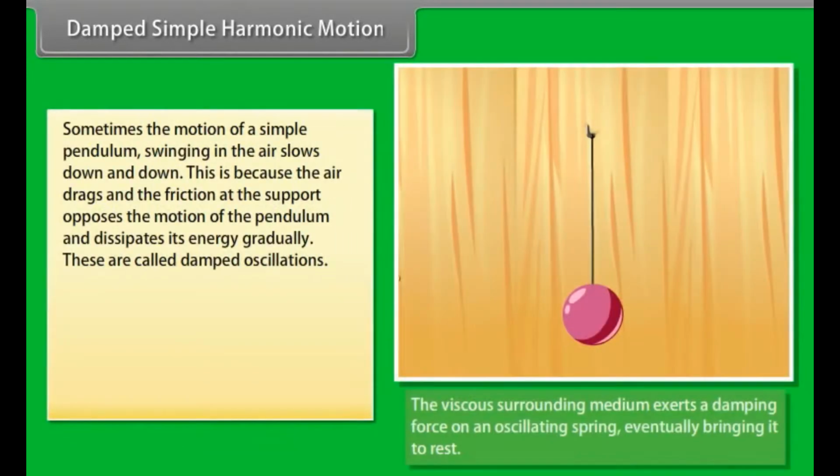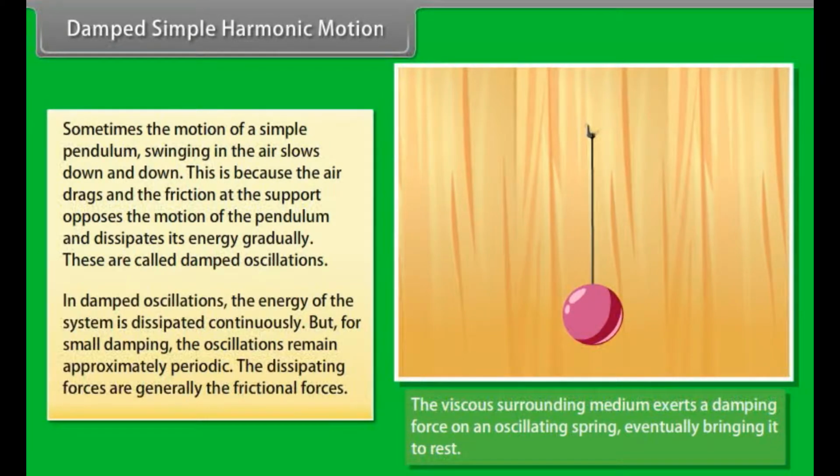Damped simple harmonic motion. Sometimes the motion of a simple pendulum swinging in the air slows down and down. This is because the air drag and the friction at the support oppose the motion of the pendulum and dissipate its energy gradually. These are called damped oscillations.